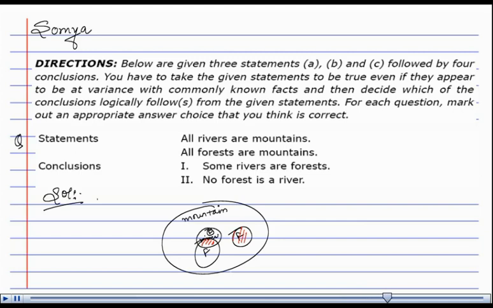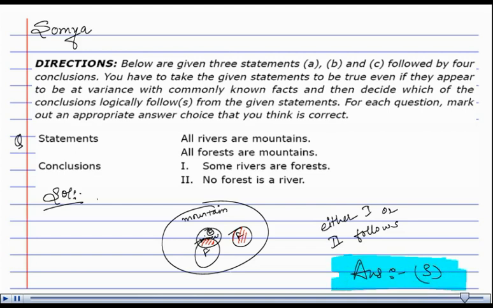So, either 1 or 2 follows. So, the answer is option number 3. Either of them. Thank you.